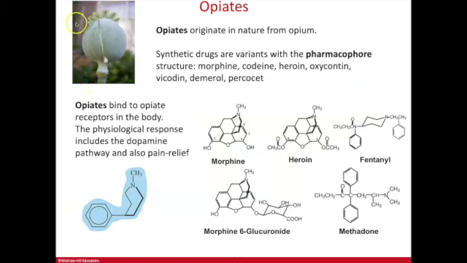Opiates are natural in their origin from opium. Then all of these synthetic versions and semi-synthetic versions of opioid drugs, well, these are developed and have greater or lesser effects than the natural opiates.